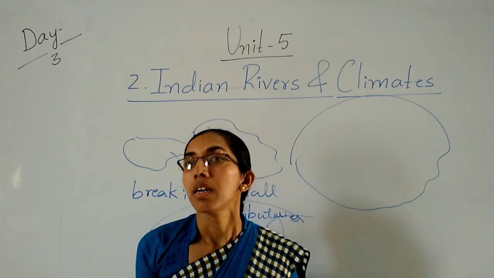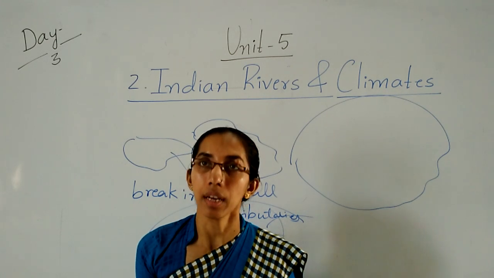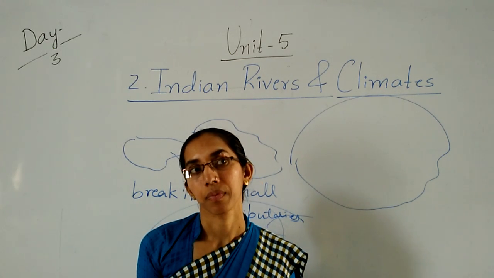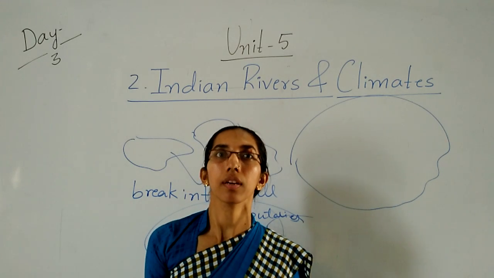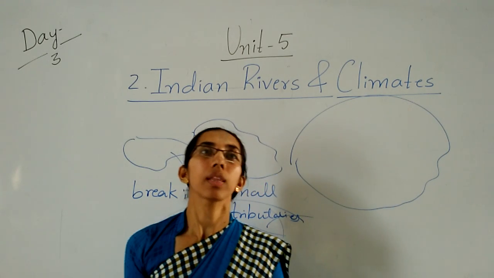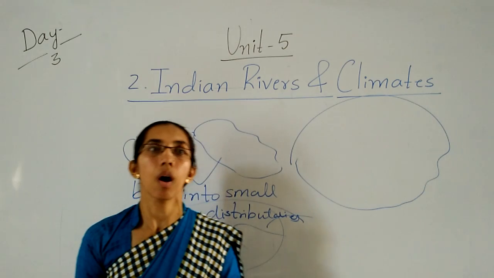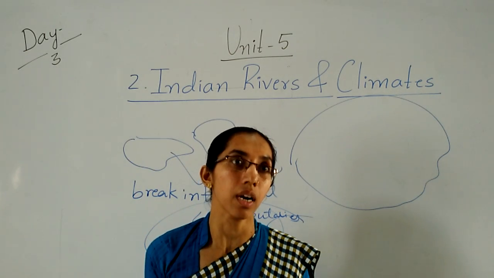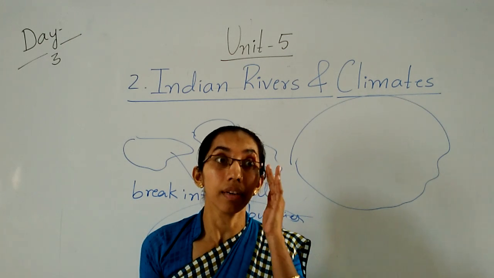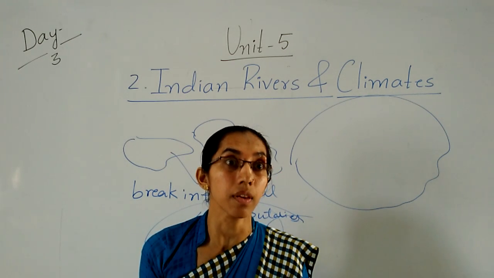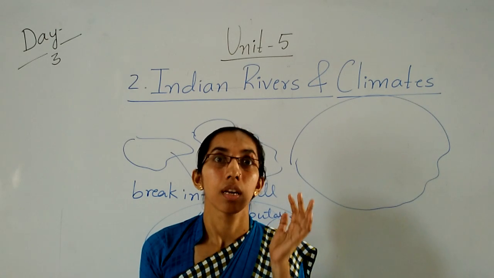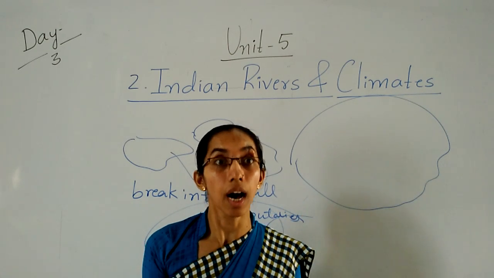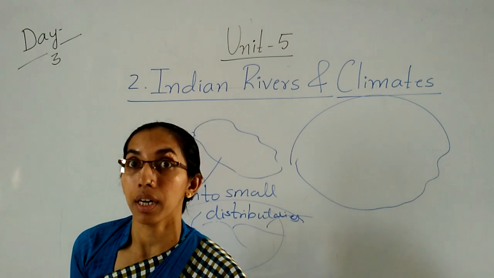Which rivers depend on the rainwater are called the non-perennial river, or we say the seasonal river. Why seasonal river? Because in the rainy season only these rivers fill. So it is also called the seasonal river.